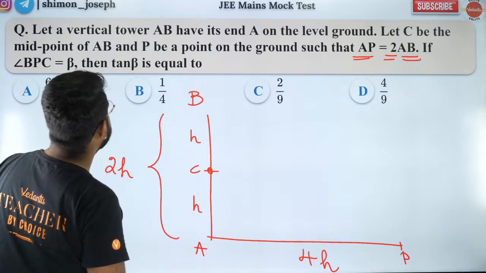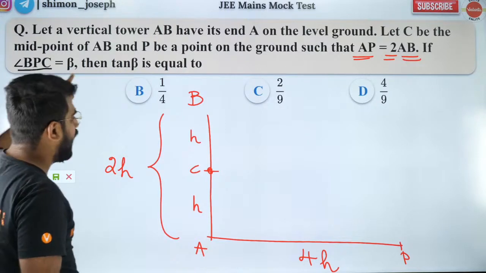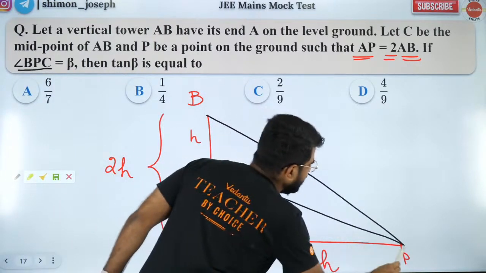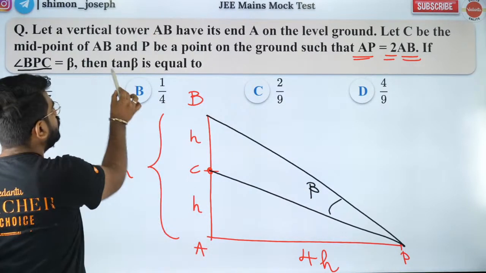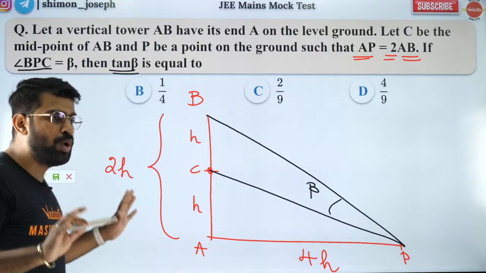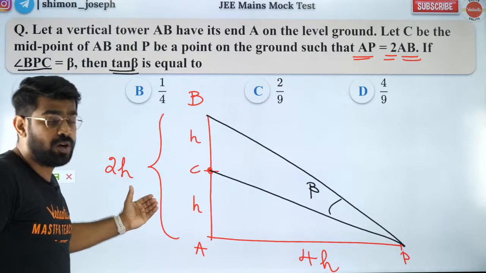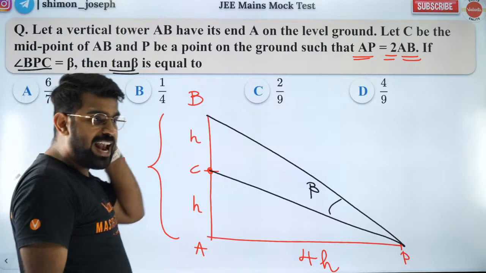Now what they are saying is, angle BPC is beta. That is BP and C, this angle is beta. They're asking you what is tan beta equal to. Did you all like the background of this question? Everybody clear with it? Are you guys happy with it? Everybody?